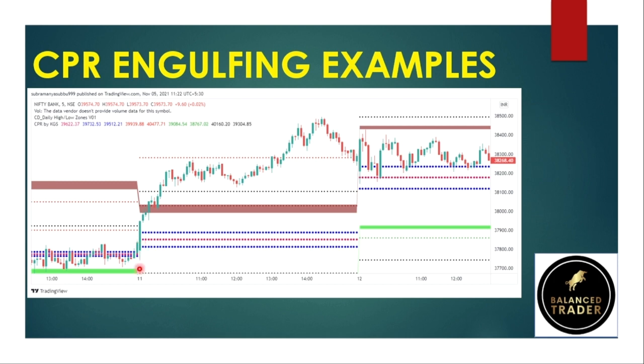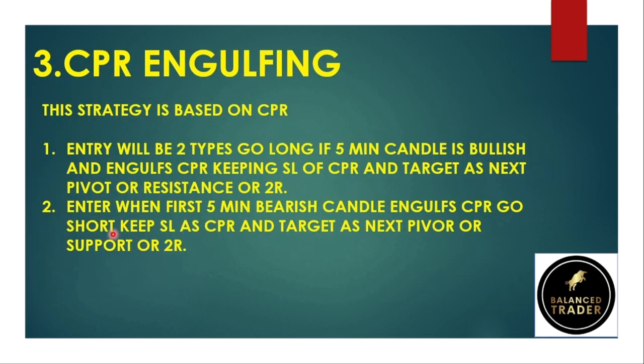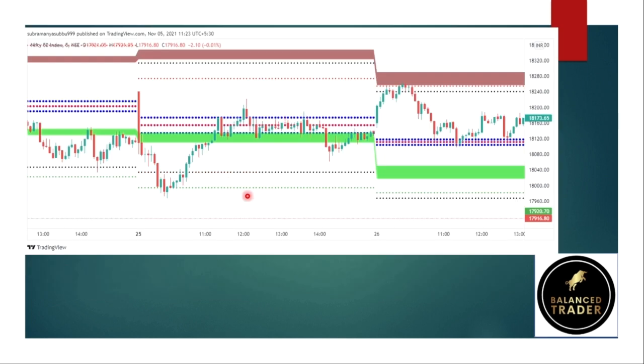Stop loss can be maintained according to a risk to reward ratio. So book profits around the next pivot or the previous day high, or at 2R can be your risk to reward ratio. Then the short entry will be the CPR engulfing below, where a bearish candle engulfs the CPR. This is a bearish engulfing CPR. So this has happened on Nifty 50.